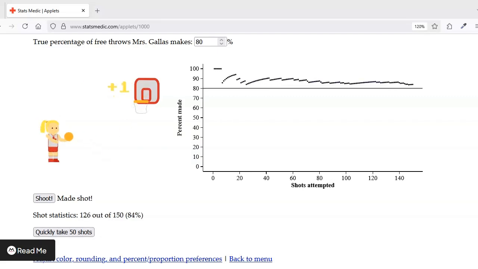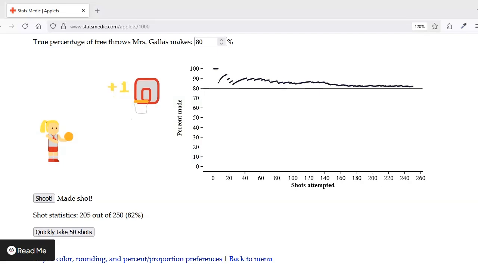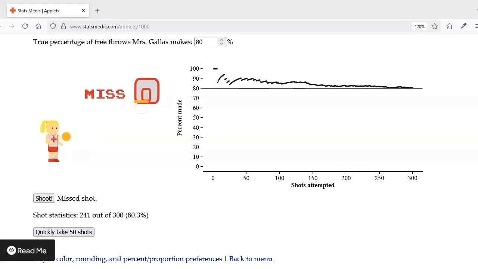And as you see now, we are at 84%. If we do another 50, we're at 82%. Another thing that I've seen happen is that some of the graphs have parts where it goes under this 80%, which is totally normal. I'm just adding another 50 shots, and as you see, I'm at 82%. And now at 300 shots, I'm at 80.3%. So as we keep doing this, we will see that the average is 80%.